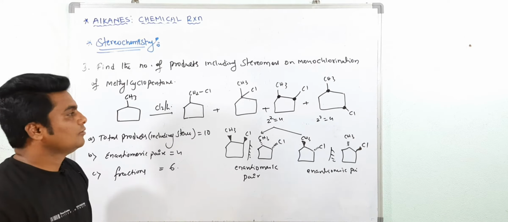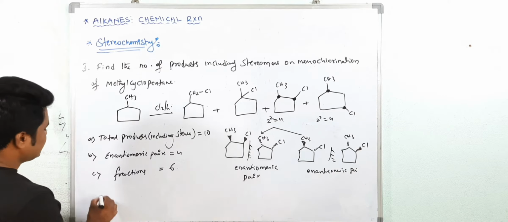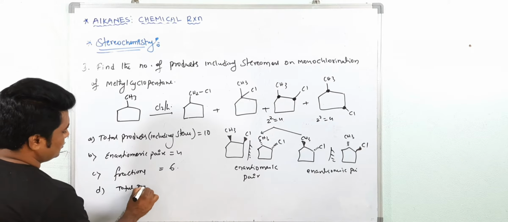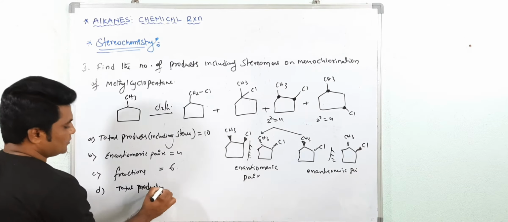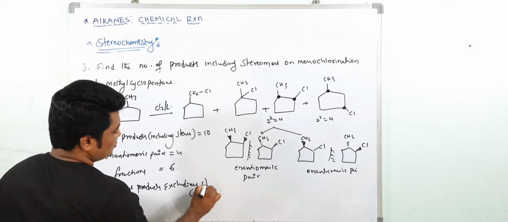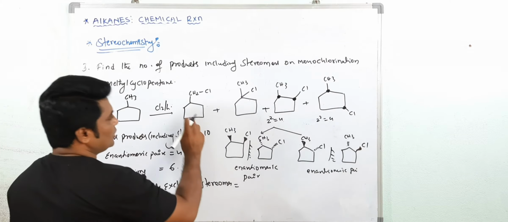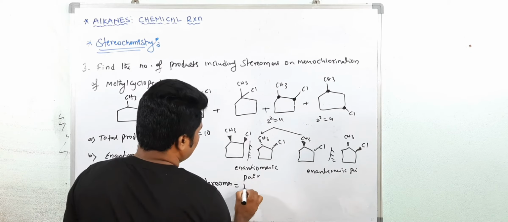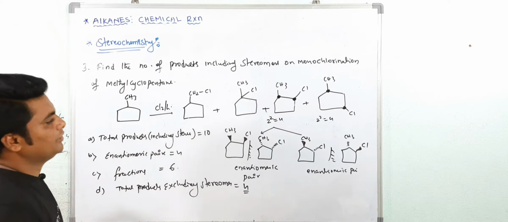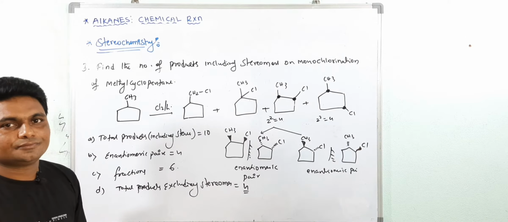Understood? Write down, these are the total 3 questions. And see one more, 4: total products excluding stereomers is total 1, 2, 3, 4. 4 is the answer. So in that question we have A, B, C, D. Very, very important. Understood? Let's write it.